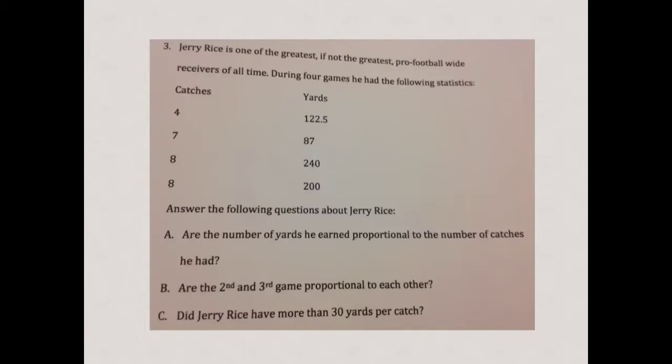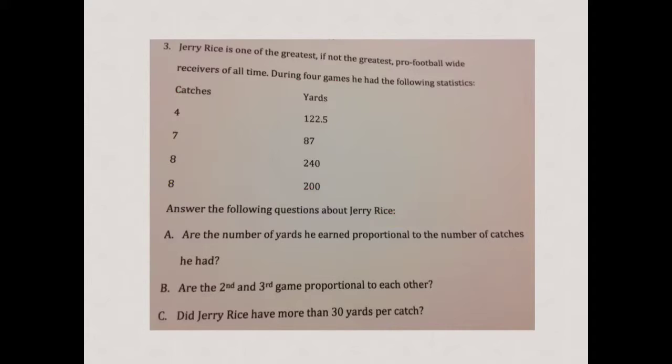During 4 games, he had the following statistics. Now, right here, what that means is during these 4 games, this is what he did during those 4 games. In one game, he had 4 catches for 122 yards. In another game, he had 7 catches for 87 yards. In another one, he had 8 for 240, and then 8 for 200. So it says, answer the following questions about Jerry Rice. Let's look right here. Okay.